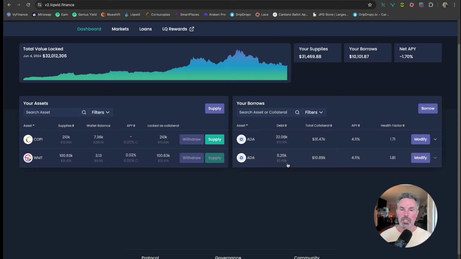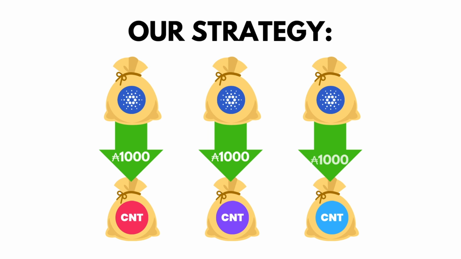That's another strategy. The strategy that I'm going to do and that we're going to go through here is I'm going to divide this ADA up in thousands. So I'm going to take 1,000 ADA and invest that 1,000 ADA into several Cardano Native Token projects that I think will outperform the price of ADA, that I think have incredible potential.